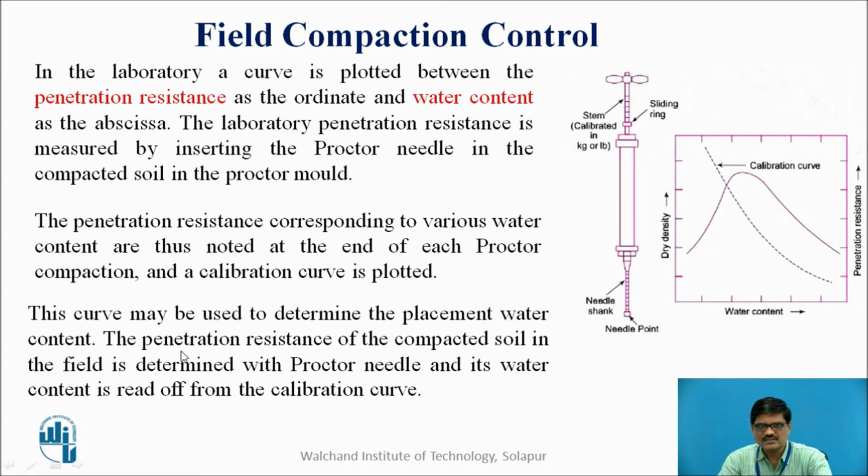Once this curve is ready, once it has been developed, we call it the calibration curve. Then this curve is used on the field to determine the placement water content. The penetration resistance of the compacted soil in the field is determined with this Proctor needle, and its water content can be read off from the calibration curve.